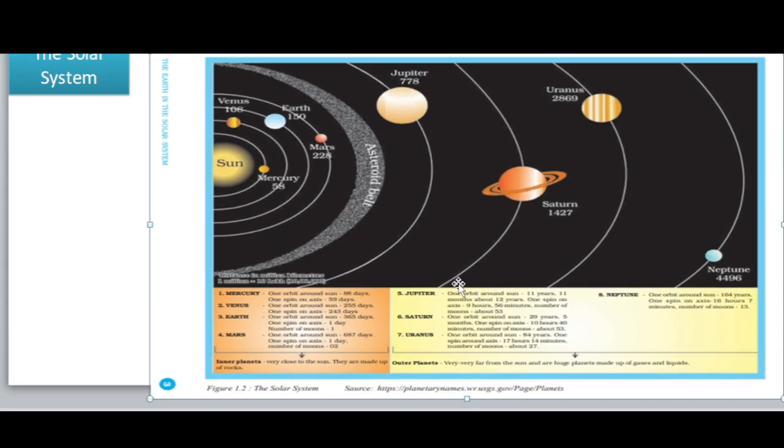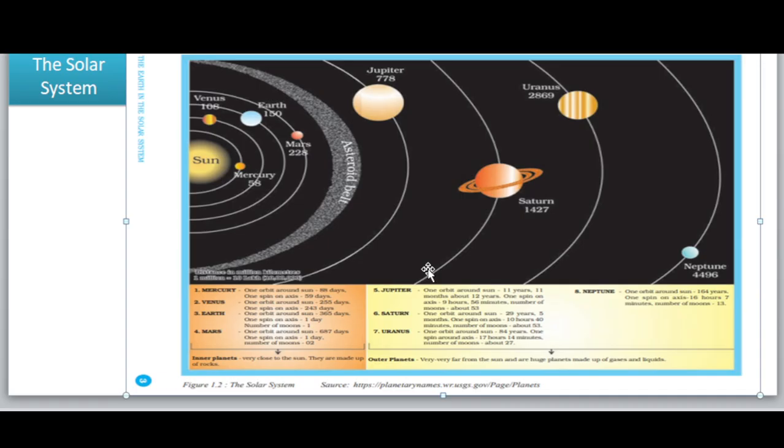And then orbit. All the planets of the solar system revolve around the sun counterclockwise.